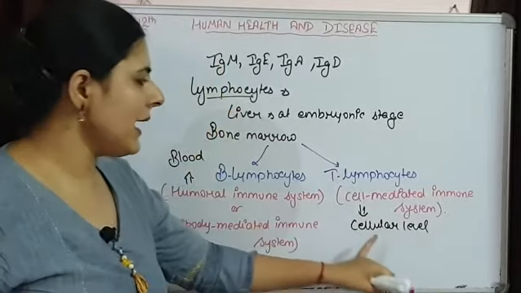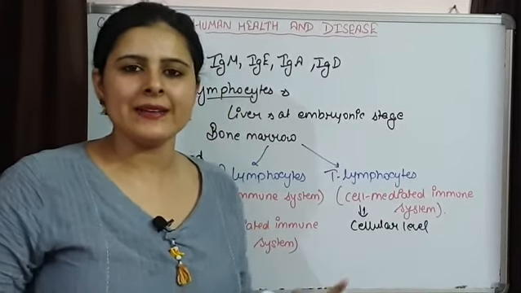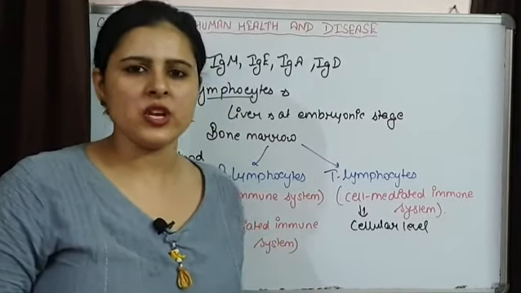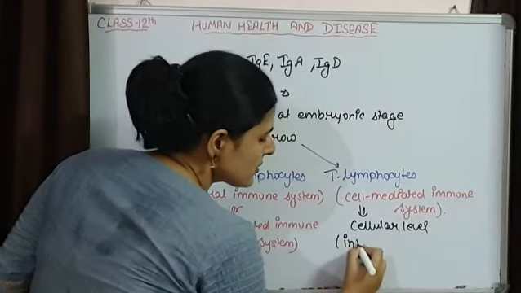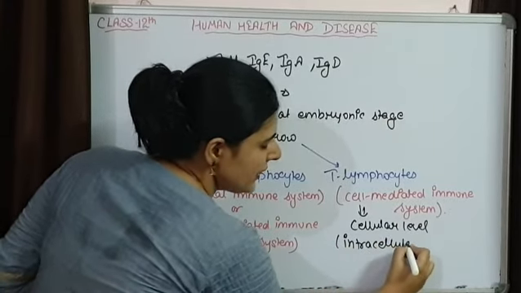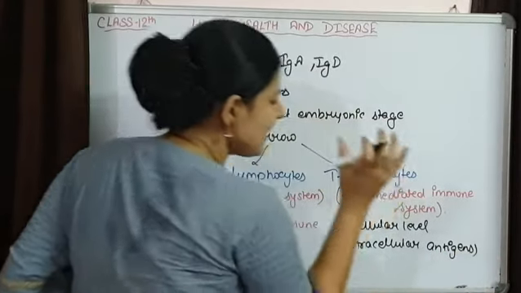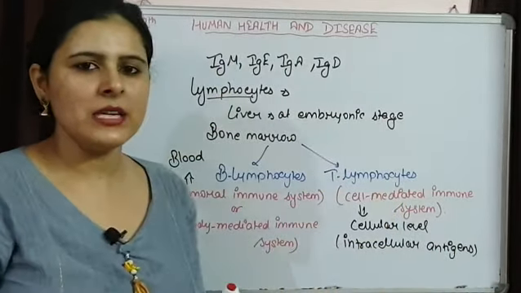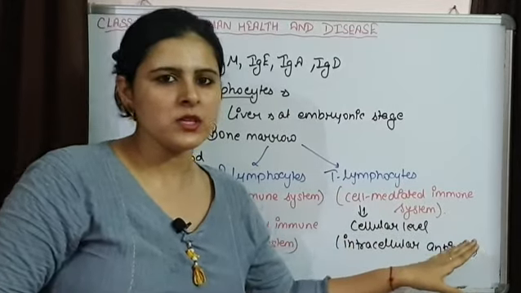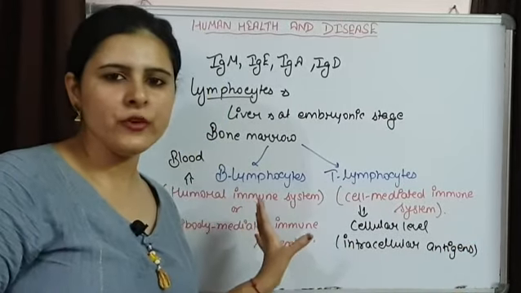So all the antigens that are present intracellular, and sometimes extracellular also, are mostly killed by it. So it is mostly responsible for the killing of intracellular antigens. It functions at the cell level, that's why the name is cell mediated immune system. The humoral immune system functions in our body fluids, like blood.